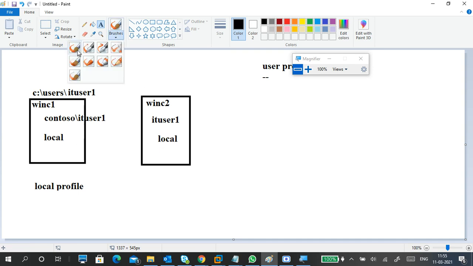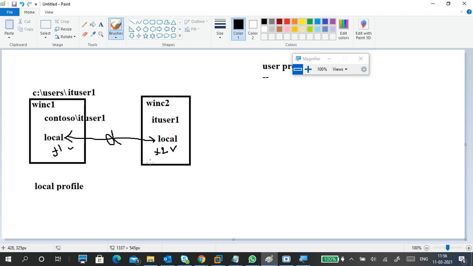But this data and this data do not sync. For example, here I created a file F1 and there I created F2. This is F1, that's it. This is F2, that's it.